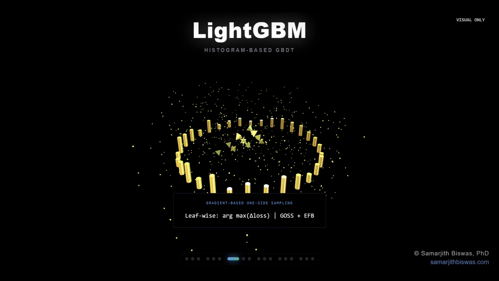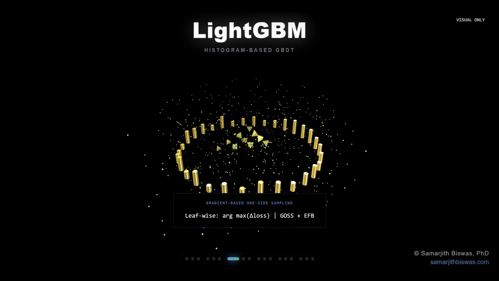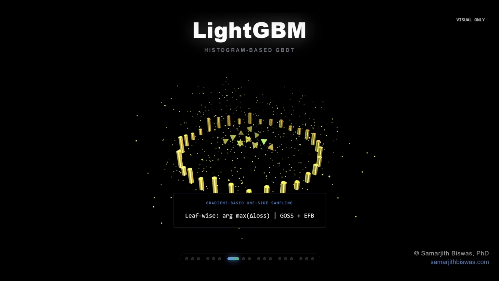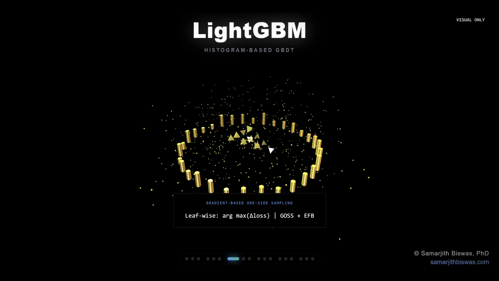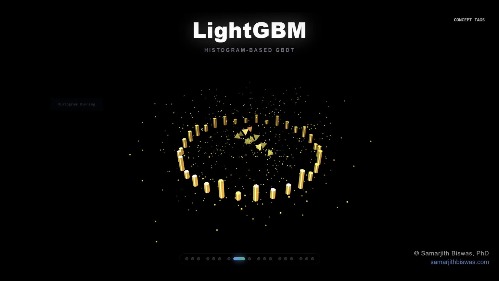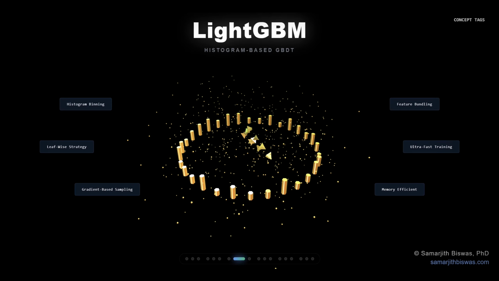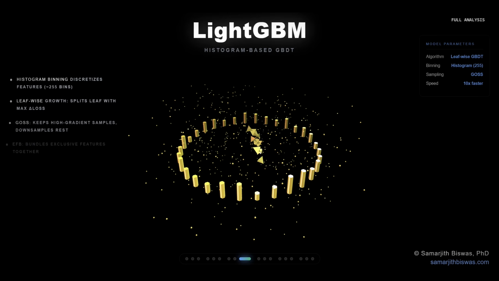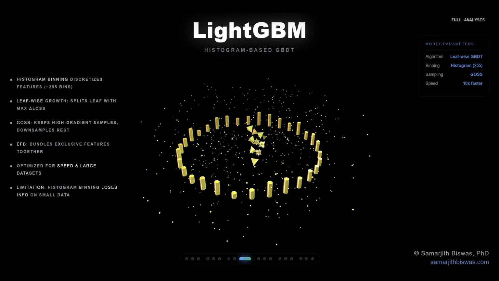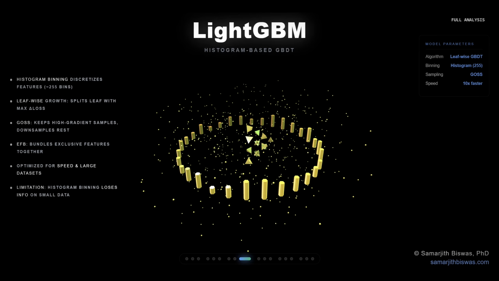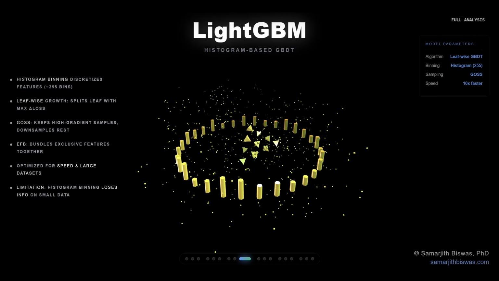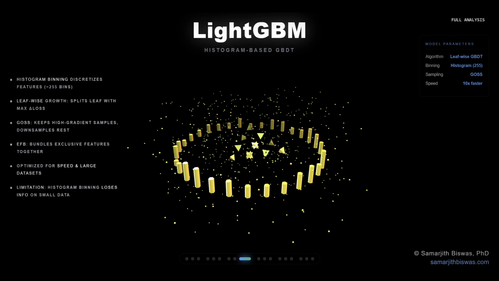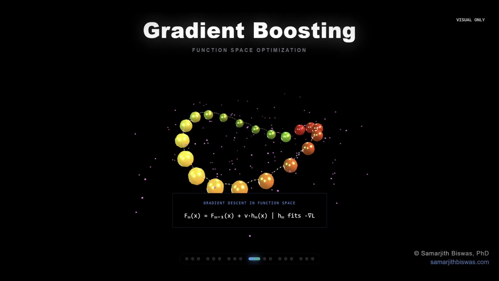Then we tested LightGBM. This algorithm optimizes the gradient boosting framework for speed using histogram-based learning, binning continuous features to accelerate training dramatically. The interesting finding: our dataset wasn't large enough to show its full advantage. LightGBM really shines at 100,000 plus samples. With 800 samples, solid results, but not exceptional.